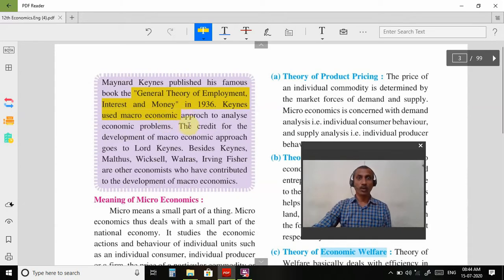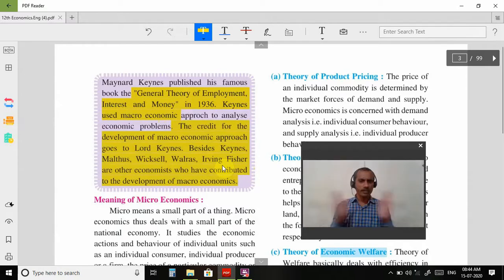Keynes used a macro approach to analyze economic problems. The credit for the development of the macro approach goes to Lord J.M. Keynes. Besides Keynes, Malthus, Wicksell, Irving Fisher, and other economists have contributed to the development of macroeconomics.